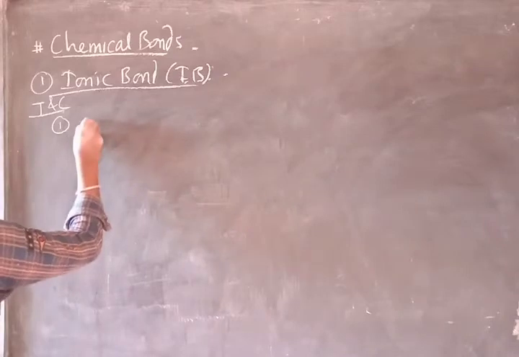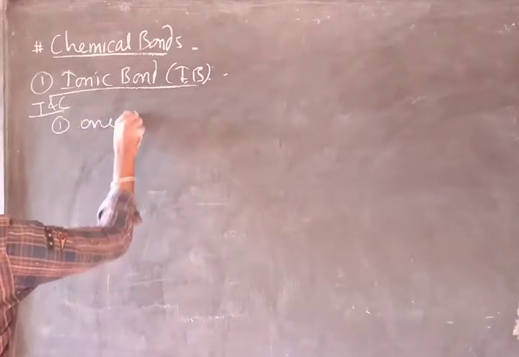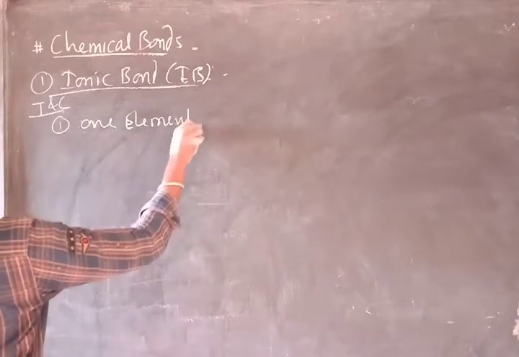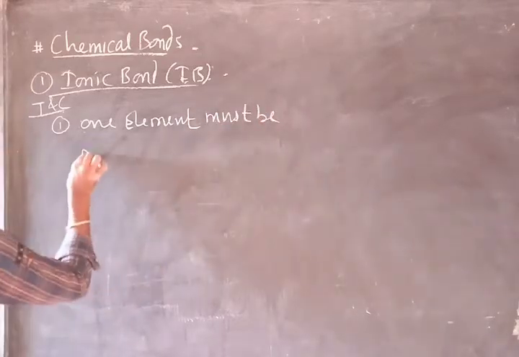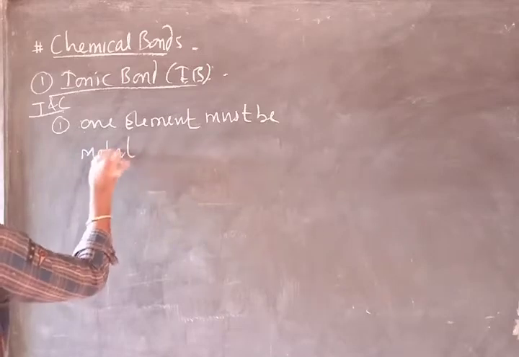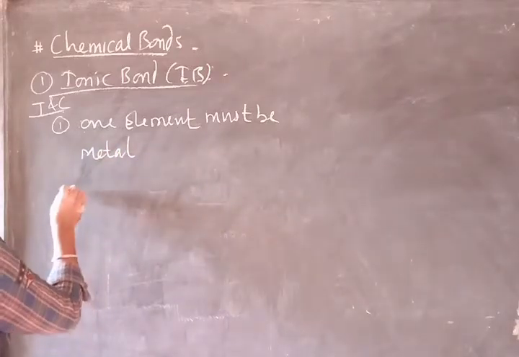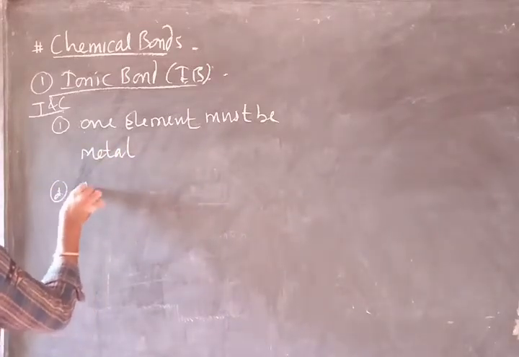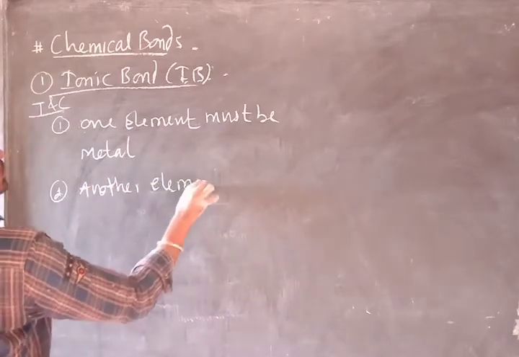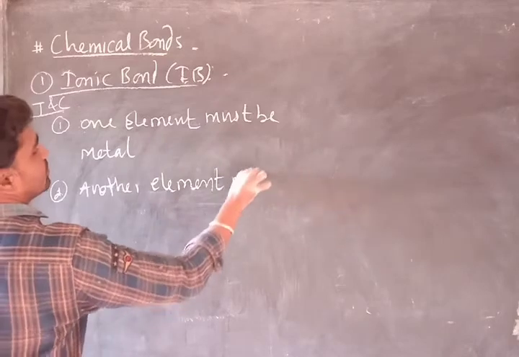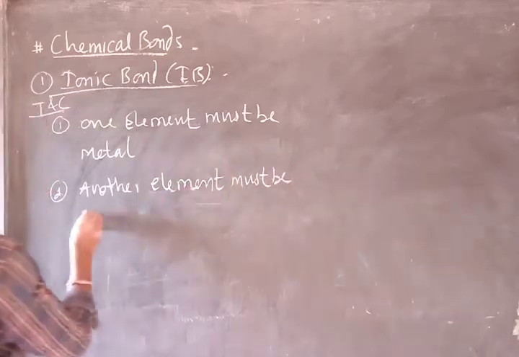That is, one element must be metal, and another element must be non-metal.